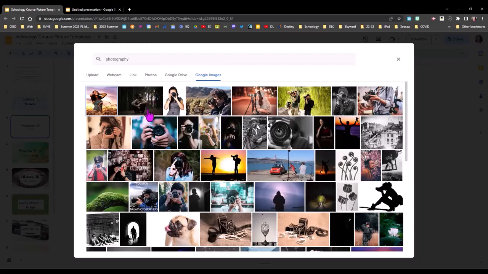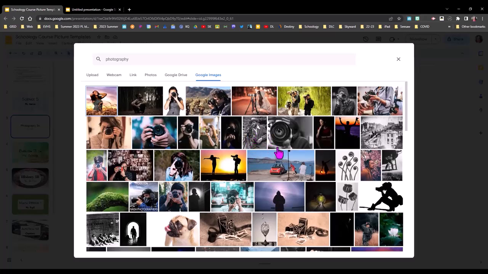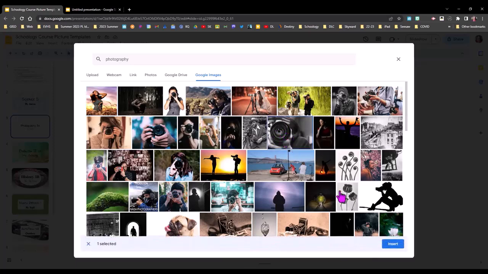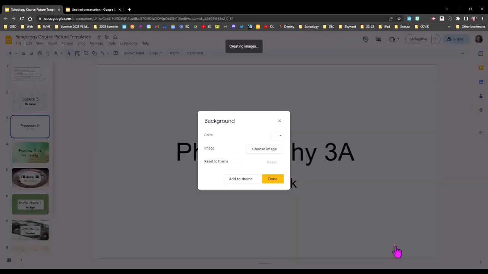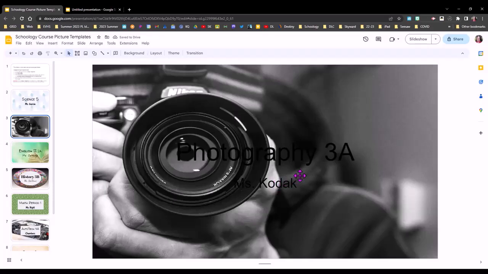But I'm going to look through here, and you can scroll on these all day, as I'm sure many of you know, but I really like this one, the close-up of someone taking a picture. So I'm going to click on it and then click Insert.